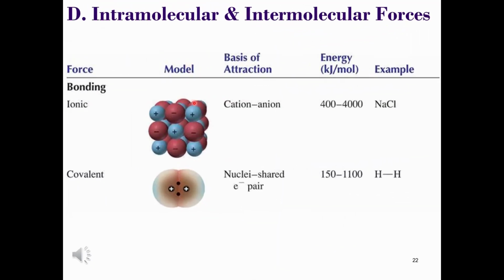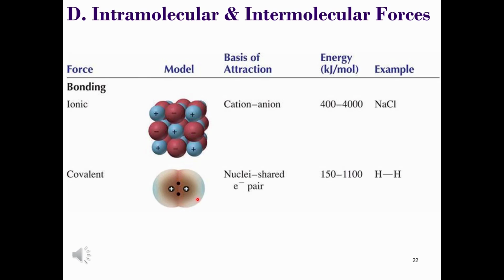As a quick recap of an intramolecular force, these are the ionic and covalent bonds. In ionic bonding, the basis of attraction is the electrostatic attraction of a cation for an anion, and these typically require anywhere between 400 to 4,000 kilojoules per mole to break apart. They're incredibly strong. The other type of intramolecular force is the covalent bond, and the basis of attraction is the sharing of electron pairs.